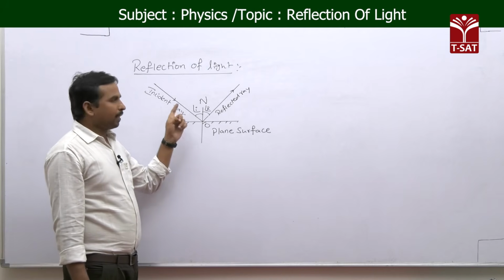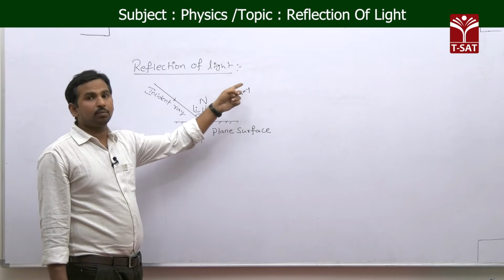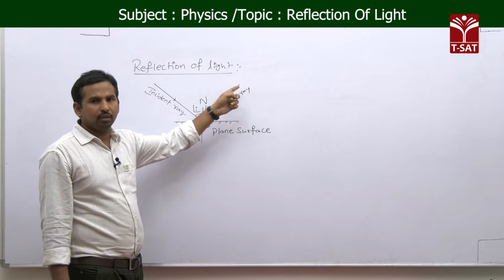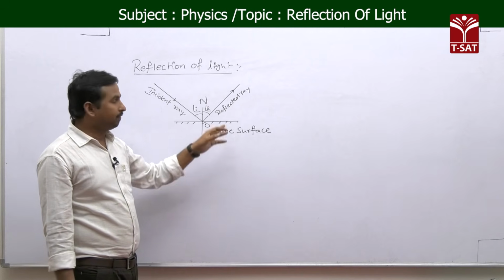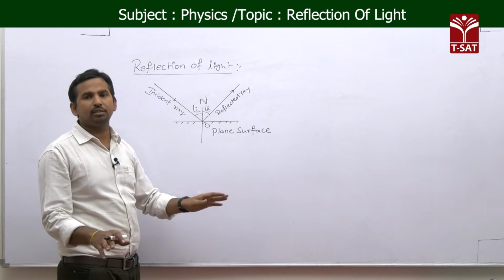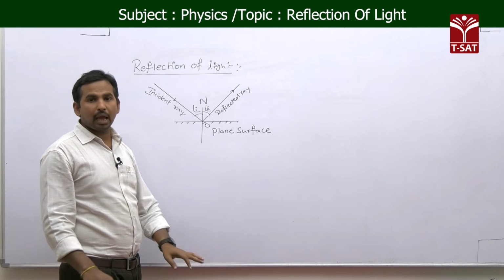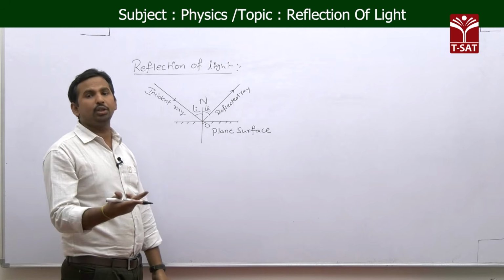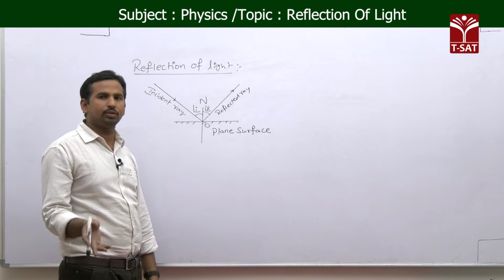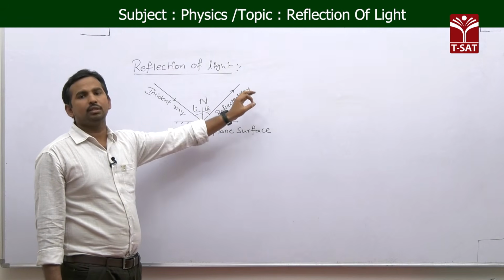Now see here, as the light ray started in a medium and is bouncing back into the same medium, there is no change in the medium, so the velocity of the light remains the same. This one you have to remember, which is very very important. As the light ray is not changing its medium, as it is continuing in the same medium after bouncing back also, that's why the velocity of the light remains the same.